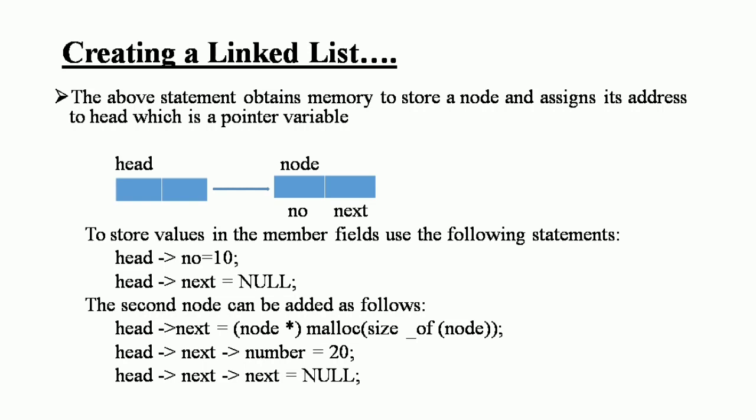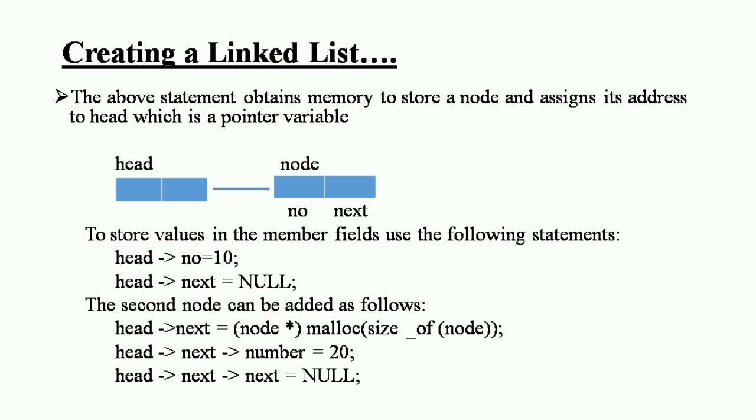Head arrow next is equal to (node star) malloc size of node. Then head arrow next arrow number equal to 20. If there is no element on the next node, then next is null. If the number is connected in a particular way, then the number is connected; otherwise it is not. If it is the last element, next is null, and there is no further connection.